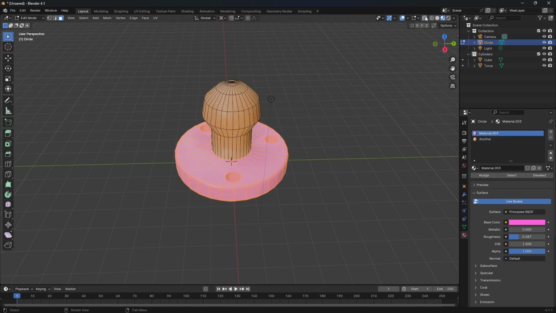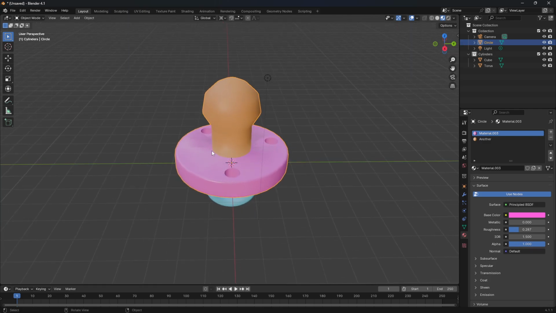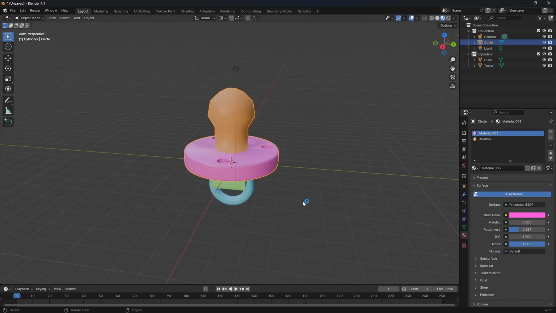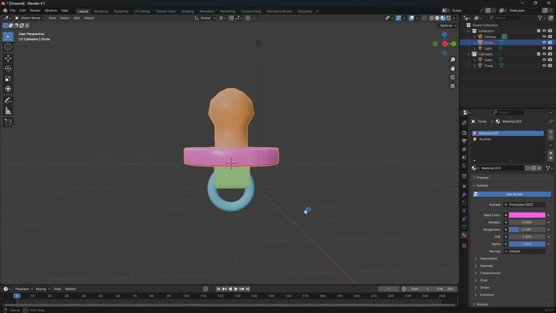Now it should be ready now. Now we fix this. Okay, and the thing is painted. The baby pacifier is ready for the robot to grab it.